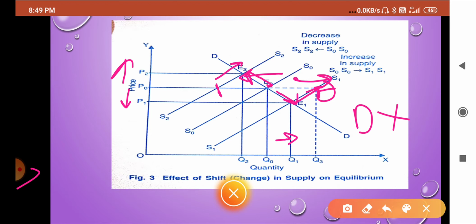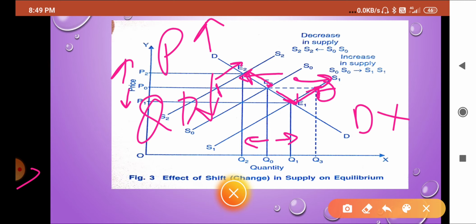Then equilibrium will be there at that point E2, and the quantity demanded will shift leftwards, or it will be reduced, and price will increase. So in case of decrease, price will go up and quantity demanded will go down. In case of increase, price will come down and quantity demanded will go high.